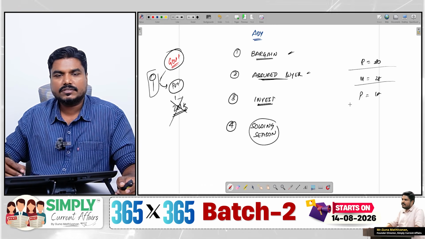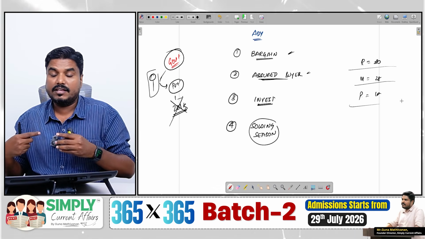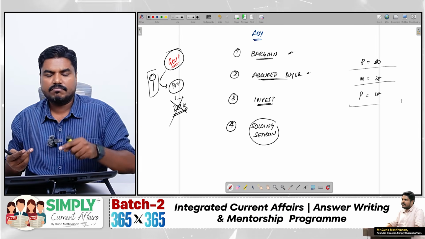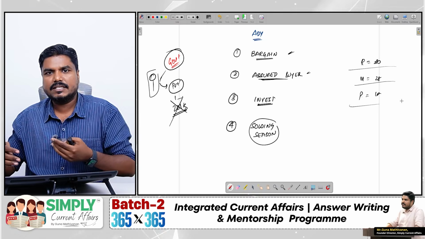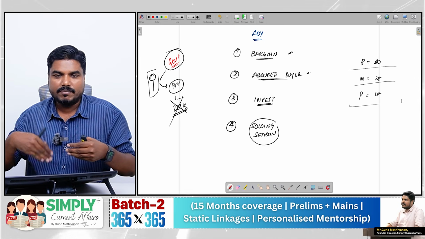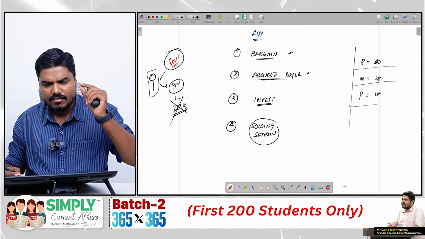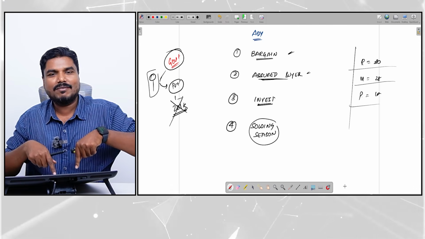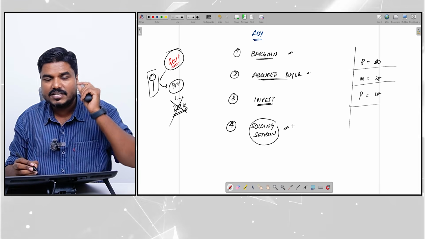So I will find out, okay, if I grow rice, I will get 30. If I go for pulses, I will get 18. Rice means this much input cost. Pulses means low input cost. Rice means more water. Pulses means less water. What is my agro-climatic condition? Which is suitable for me? Like that, the farmer can choose the right crop according to the availability on his or her farm. Accordingly, an informed decision can be taken.